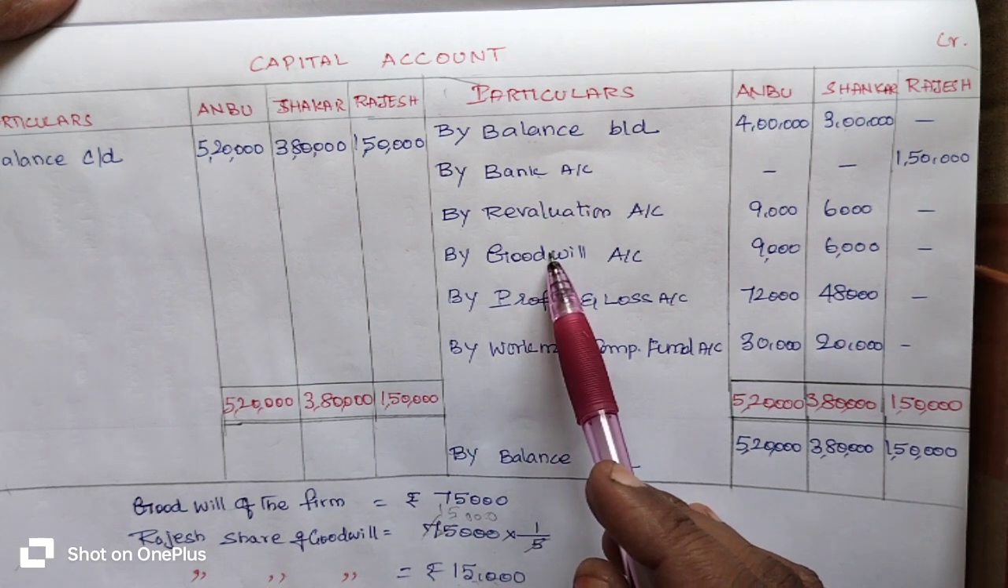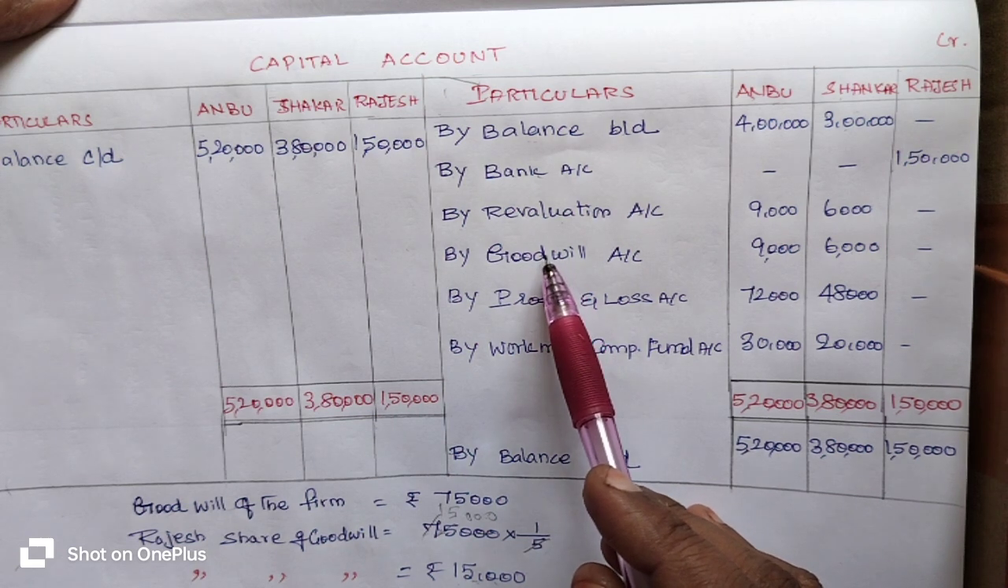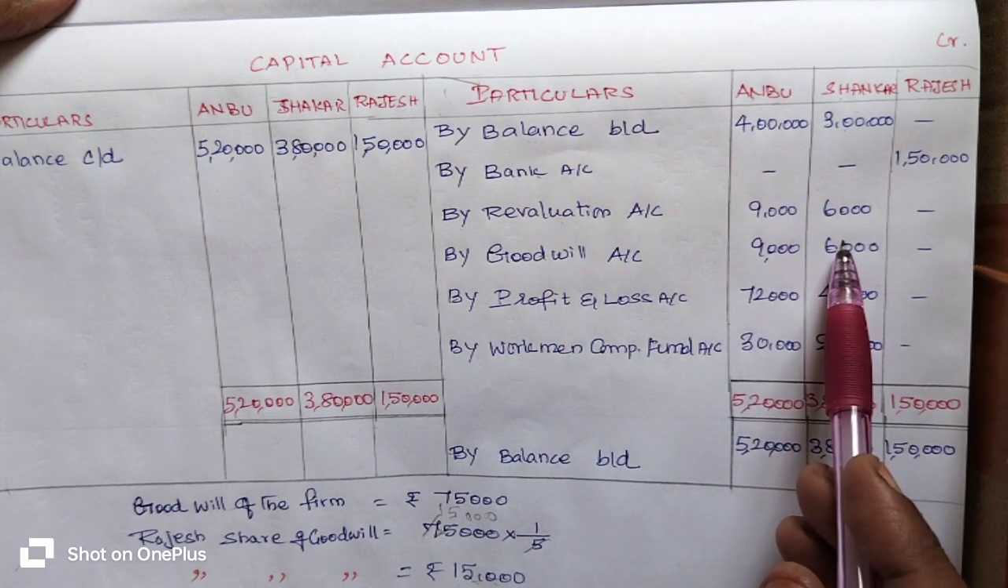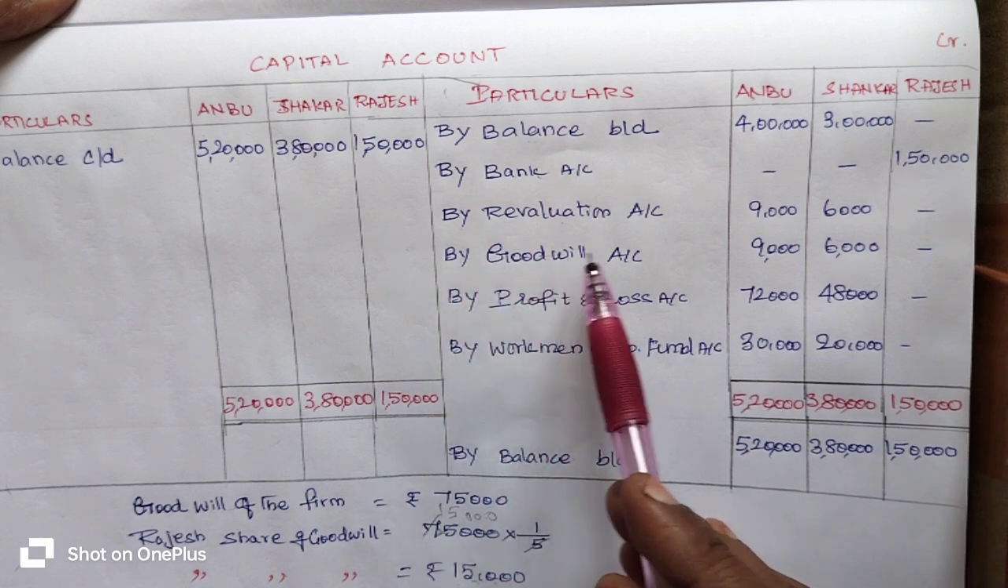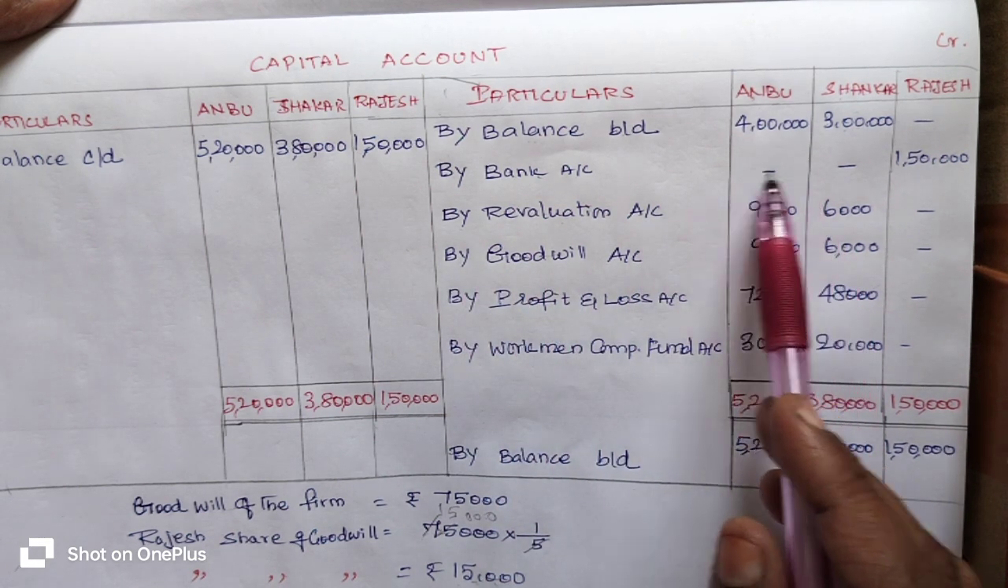After the revaluation account, the next account is the goodwill account. The new partner's goodwill value is 15,000 rupees. It will be transferred to the old partners, 9,000 for Anbu and 6,000 for Shankar. By goodwill account, 9,000 and 6,000 are entered to the old partners' capital account.